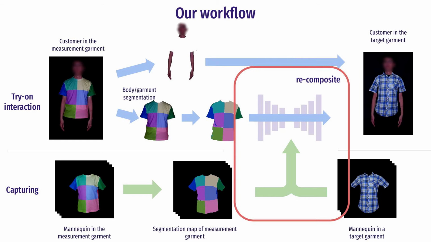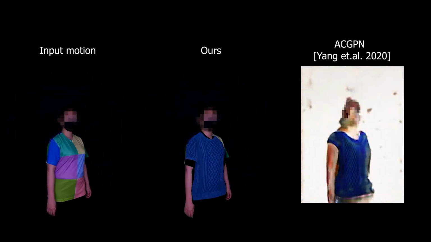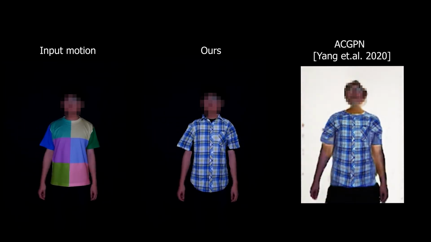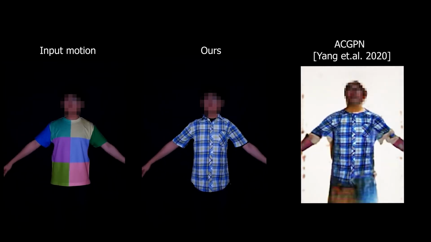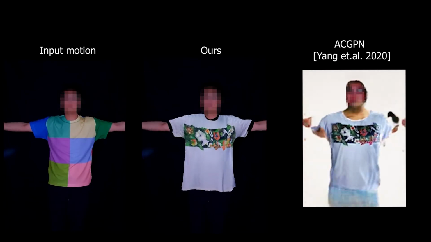And finally, we can recompose everything, including the background and the user's body and the garment, together to generate the final result. Here, we show a couple example results generated using our system. Additionally, we also show results generated using an existing method, ACGPN, which uses only static product image as the garment input.